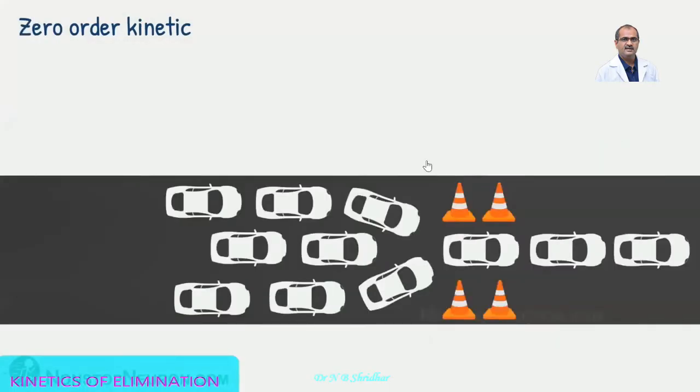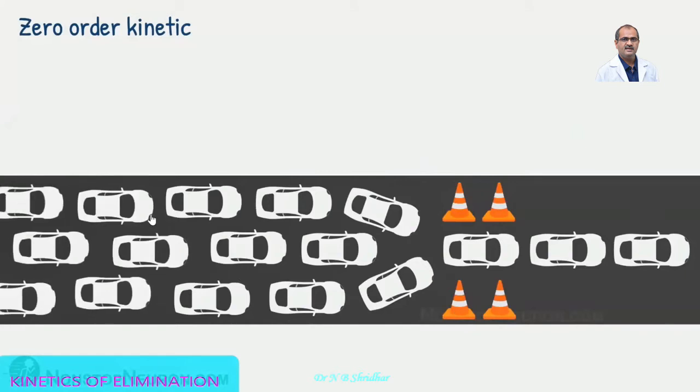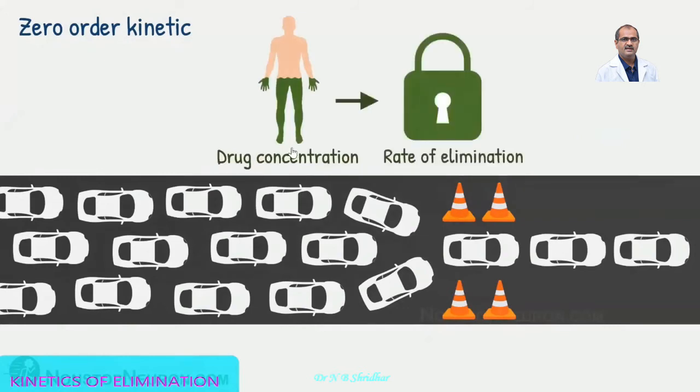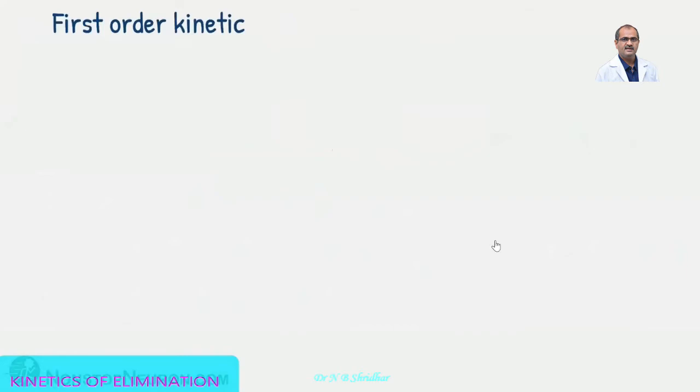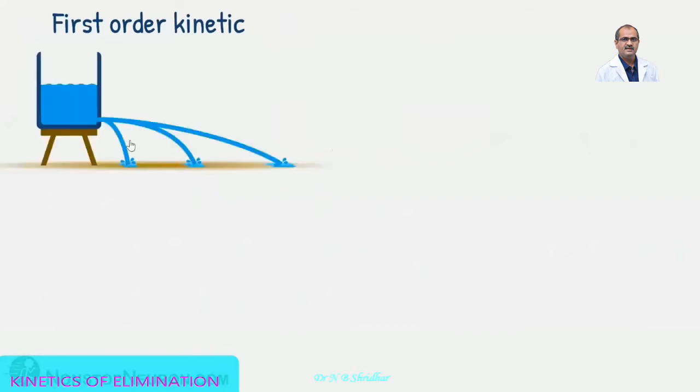Whereas the zero order kinetic is just like cars moving in the traffic, and here the traffic poles are there. Here many cars are there, but only one car is given permission to go out. Here the drug concentration, even though it increases, the rate of elimination remains constant. Please remember this example, because if you read this example, then you can remember.